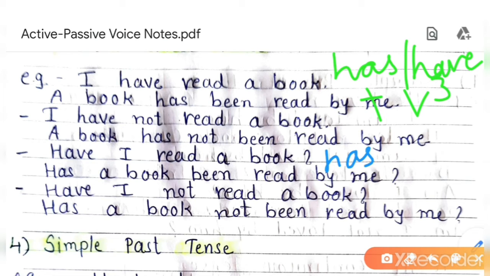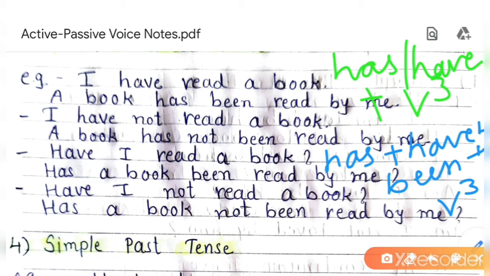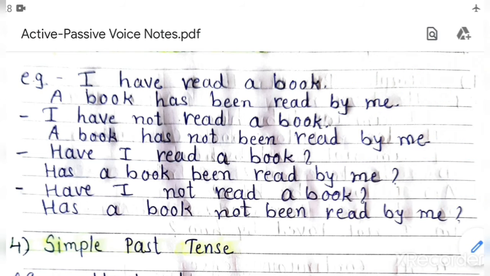Has or have plus been plus V3. Understood? Has or have plus V3 is the active form, and has or have plus been plus V3 is the passive form. Understood? So keep this in your mind and try to understand the example.